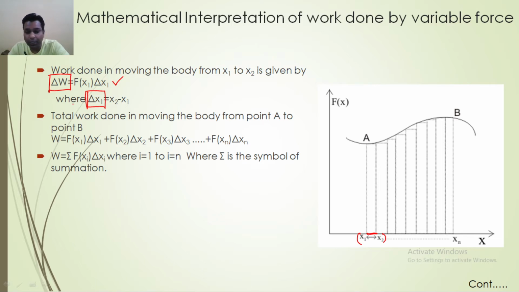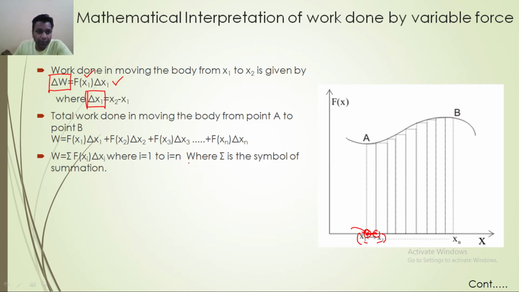Now you may have a question here: why have I taken f(x1), why have I not taken f(x2)? The answer to this question is very simple. See, your body is at position x1. Now you are applying a force and then the body is moving from here to here. So basically you are applying a force on the body when it is at x1. You are not applying the force when the body is at x2. Because you have applied the force, the body has displaced from x1 to x2. That's why I have taken f(x1) into delta x1.